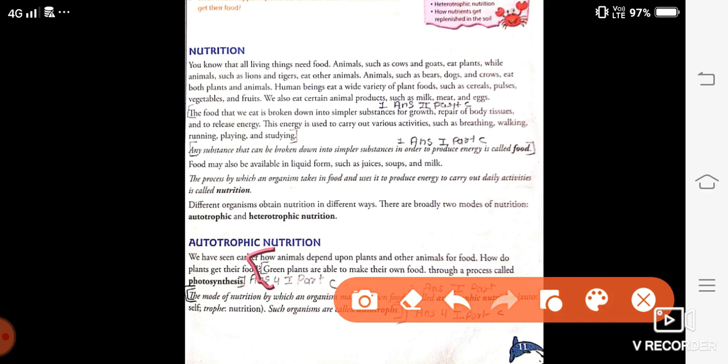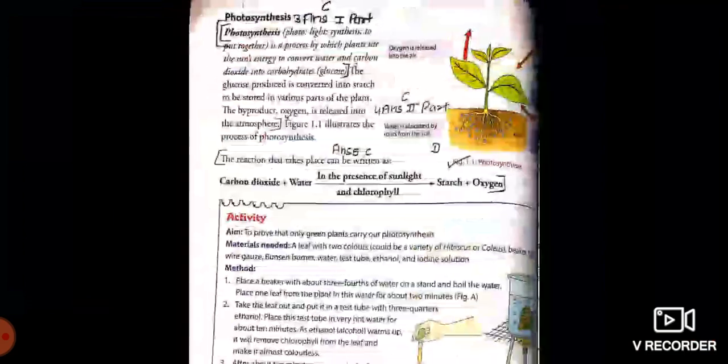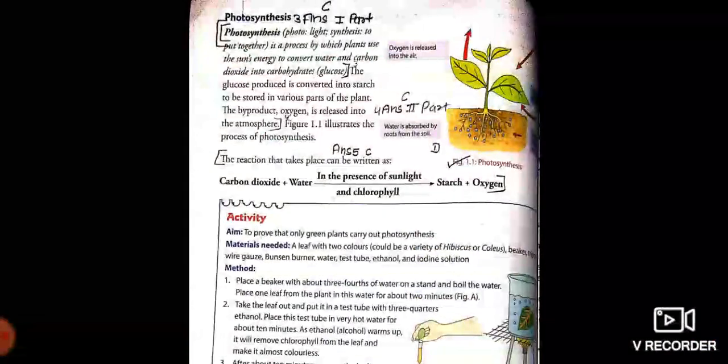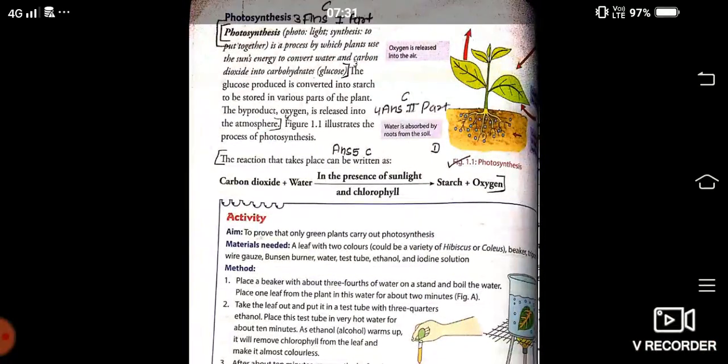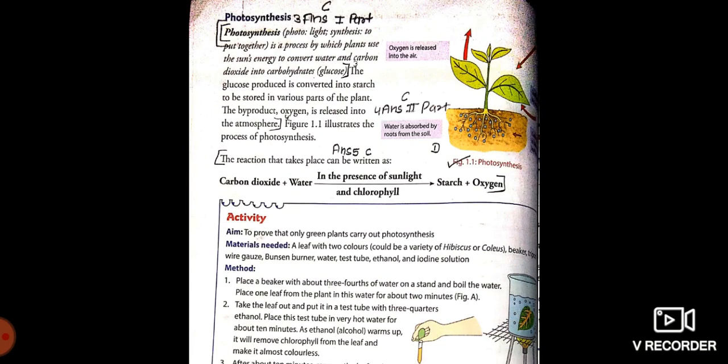Green plants are able to make their own food through a process called photosynthesis, and then you will start from here. Photosynthesis is a process by which plants use the sun's energy to convert water and carbon dioxide into carbohydrate. The glucose produced is converted into starch to be stored in various parts of the plant. The byproduct oxygen is released into the atmosphere.